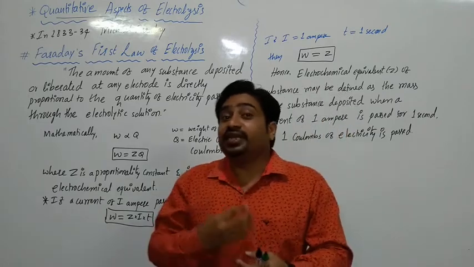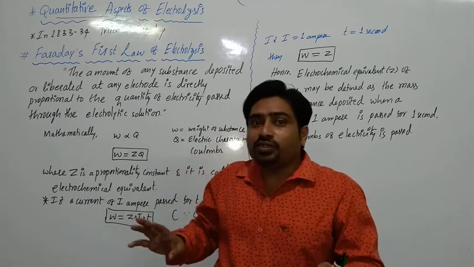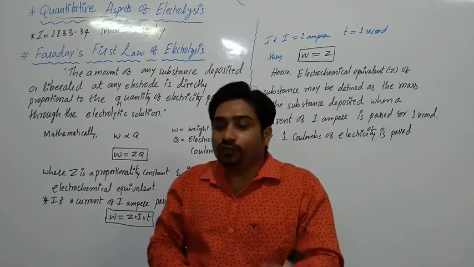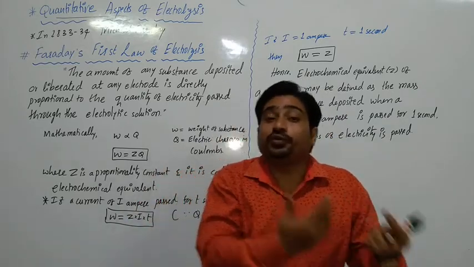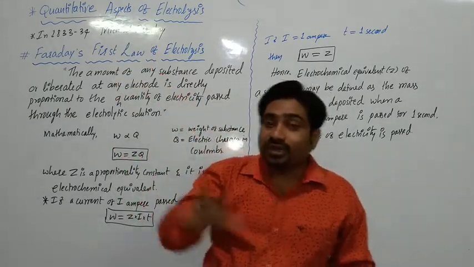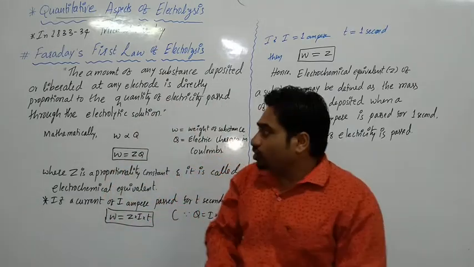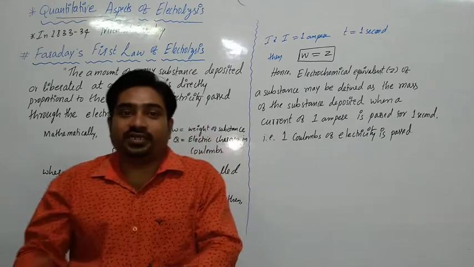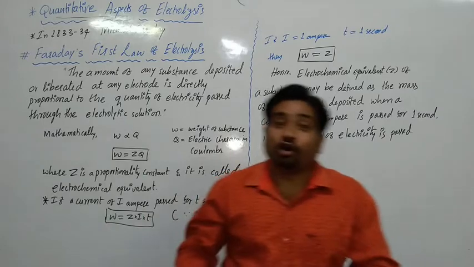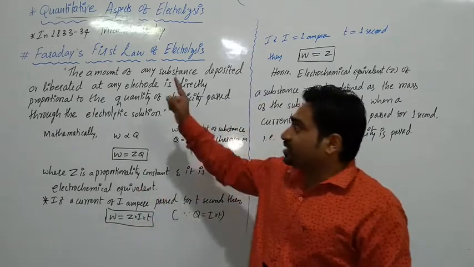We are dealing with the nature of the chemical reaction, but we never said a word about how much chemical reaction takes place, or how much product is formed. Here we are going to deal with the quantity of the chemical reaction and the quantity of the electric current. By passing how much current, how much chemical reaction takes place, and by taking how much solution, how much electricity can be produced. That is what we are going to discuss in this class.